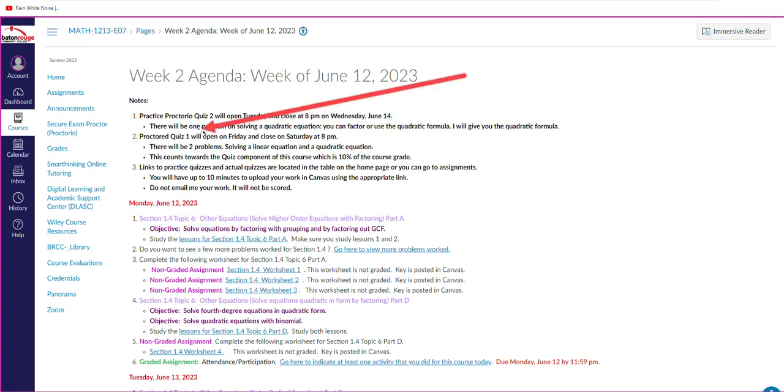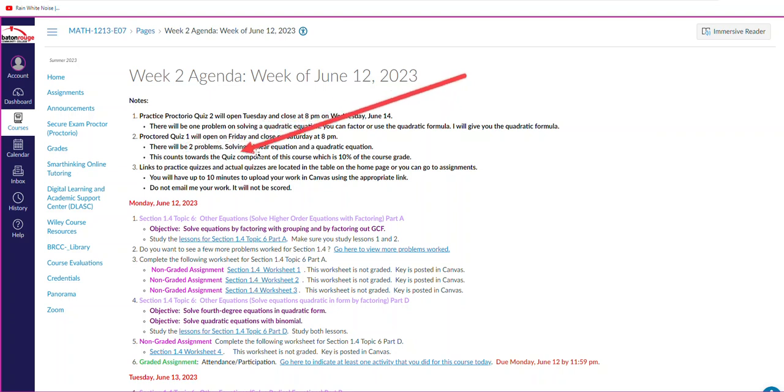Now, your first proctor quiz, remember the other one was your practice. The first proctor quiz will open on Friday and close Saturday p.m. There will be 2 problems: solving a linear equation and a quadratic equation. If you went back and looked at the key for practice quiz 1, and then the key for practice quiz 2, then quiz number 1 is very similar to it.